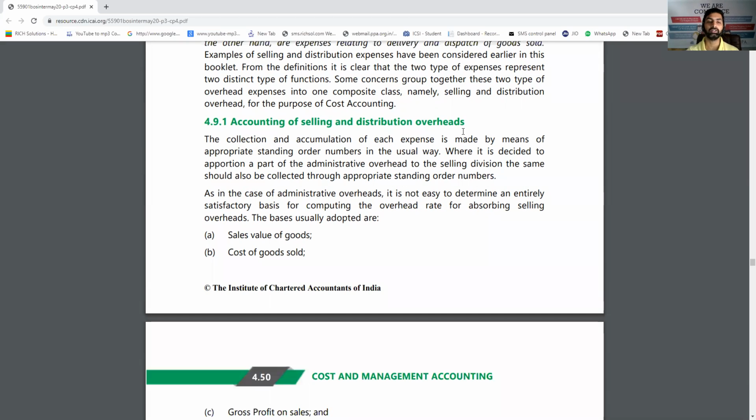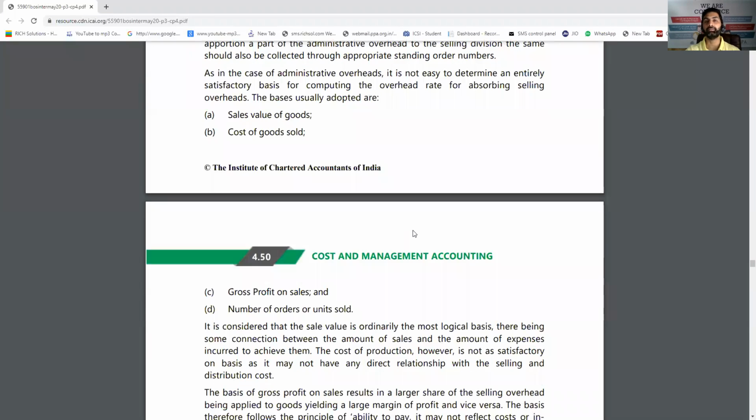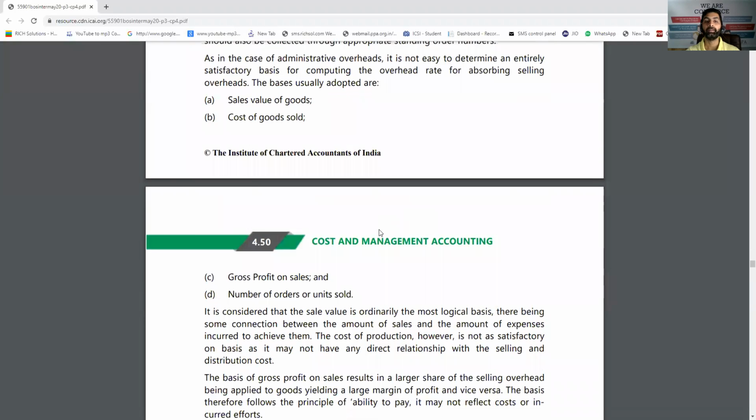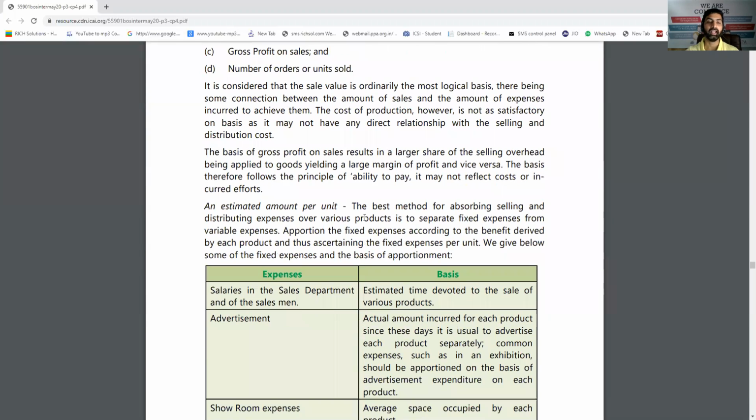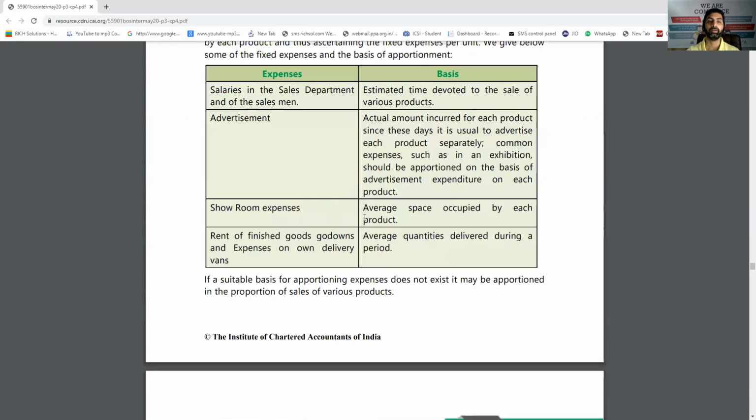So it's again very difficult to distribute, but generally it can be distributed in proportion of sales, or maybe in proportion of units sold, maybe in proportion of cost and so on. These are all general bases. We cannot actually decide how exactly it is to be distributed, but you can further make a redistribution of cost, like the sales department salesman's salary will be distributed among all the departments. A salesman is selling all the models of a car, so how do we decide for which model exactly he has worked more? Whatever number of units you have sold, that can be distributed. Or maybe he can say this much time I have devoted to one product, that can also be done.